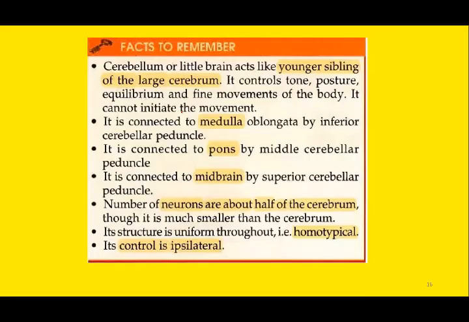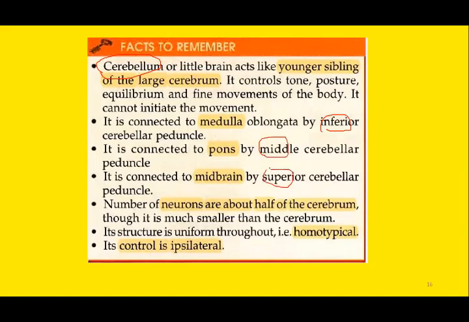So these are some facts to remember. As for the word cerebellum, if you look at the origin of the word, it is a diminutive of cerebrum, or you can say little brain or younger sibling of the cerebrum. And there are three cerebellar peduncles: inferior cerebellar peduncle, middle cerebellar peduncle, and superior cerebellar peduncle.